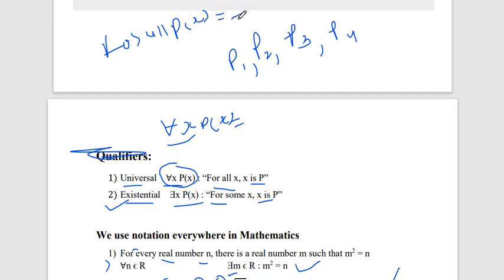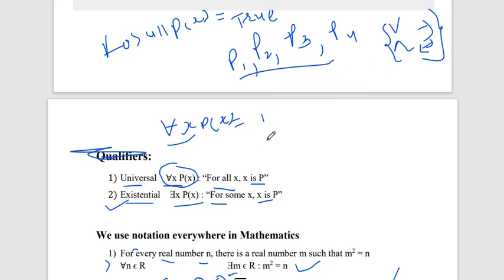Can you remember conjunction and disjunction, the different types of connectives: and, or, implies, if and only if? We already talked about these different connectives. Now we want to write this using one of these connectives.